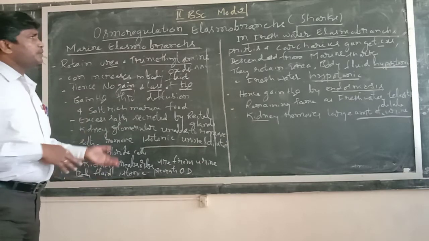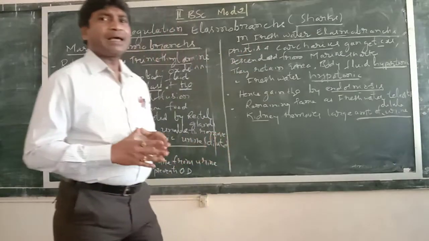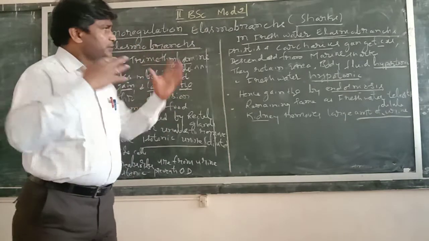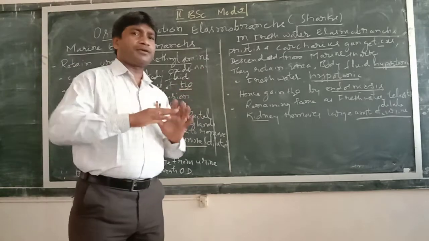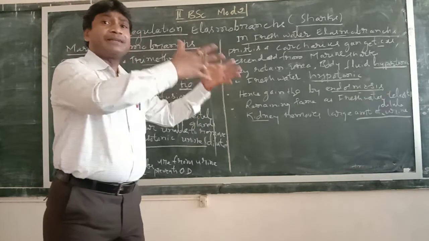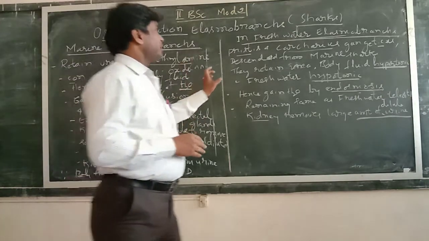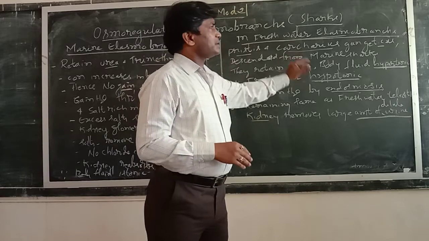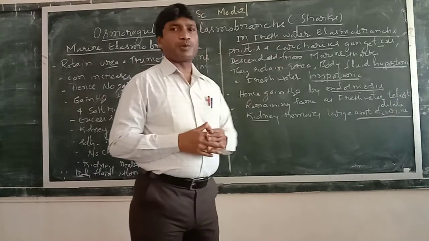Now let's go to the osmoregulation in freshwater elasmobranchs. Here, the freshwater elasmobranchs are descended from the marine ones. So freshwater elasmobranchs are not separate lineages. They are descended from the marine ones. Examples are Pristis and Carcharhinus gangeticus. These are the two important examples for the freshwater elasmobranchs.